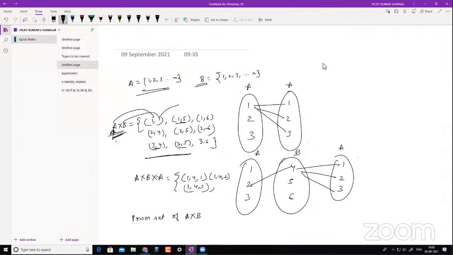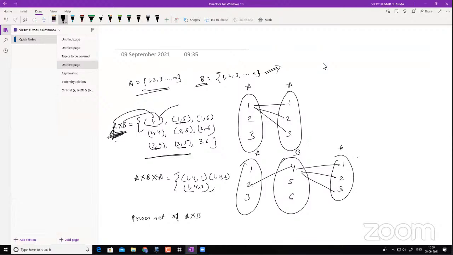I'll repeat again. Now I'm just trying to derive our formula from here. If you haven't understood power set, just go to this YouTube video again and understand what a power set is. Just to give you an overview, a power set is basically the set of all possible subsets of a set. Now A cross B is a set, right? If A cross B is a set, how many elements do I have? I have 9 elements, right?